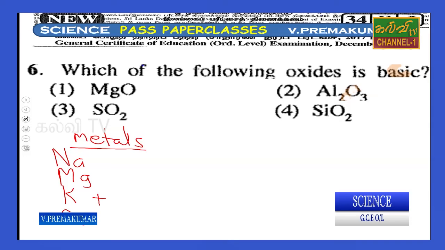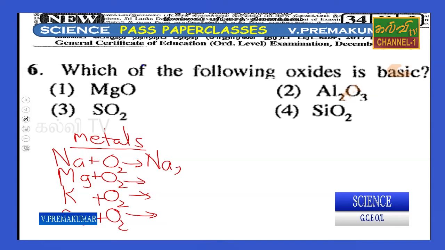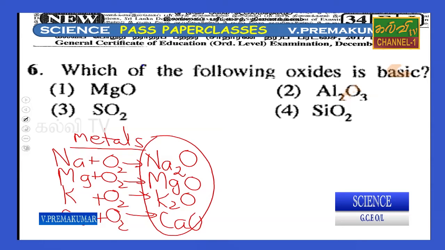The metallic oxides are bases, strongly basic, right. The group 1 and group 2 oxides, like MgO, magnesium oxide, K2O, and calcium oxide, are basic oxides.